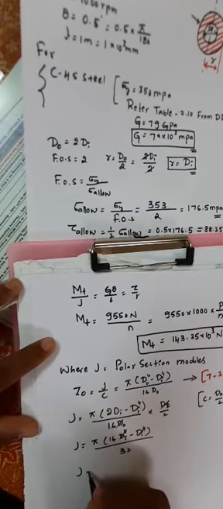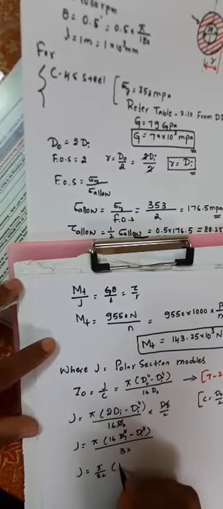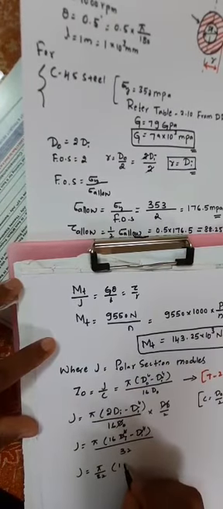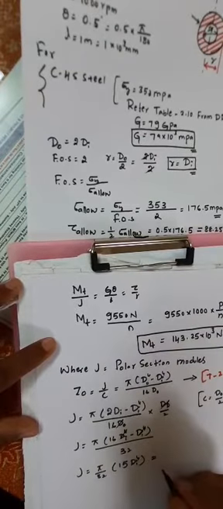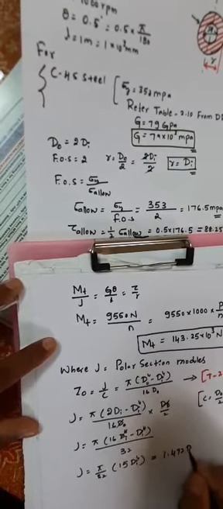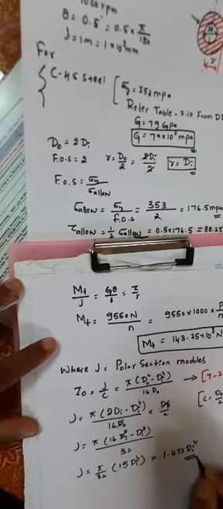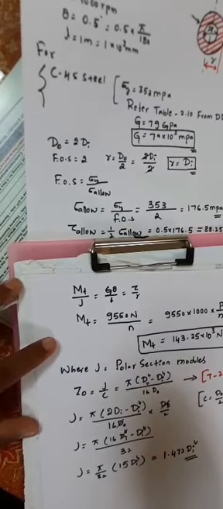So J is equal to 15 divided by 32 into pi di to the power 4. If you simplify this, finally we will get 1.472 di to the power 4. This is the final value for J.